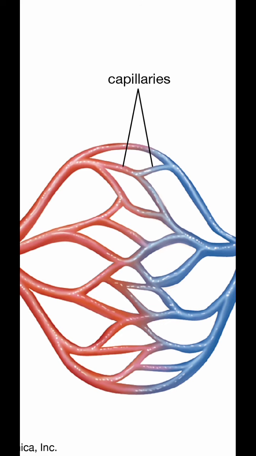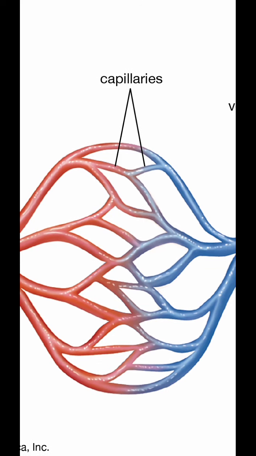These capillaries also collect the deoxygenated blood and other wastes and join the veins that carry the blood back to the heart. As we read before, these capillaries also collect deoxygenated blood and other wastes.